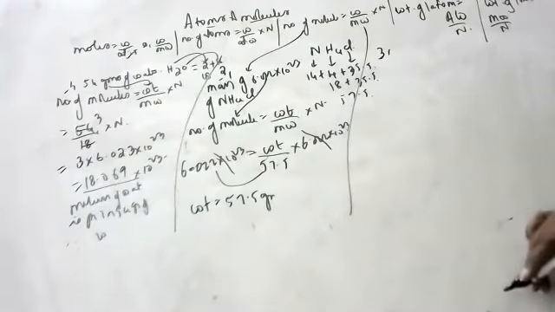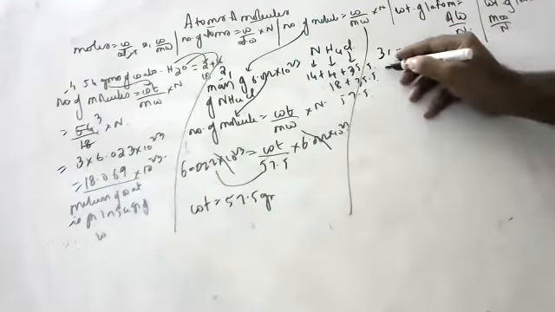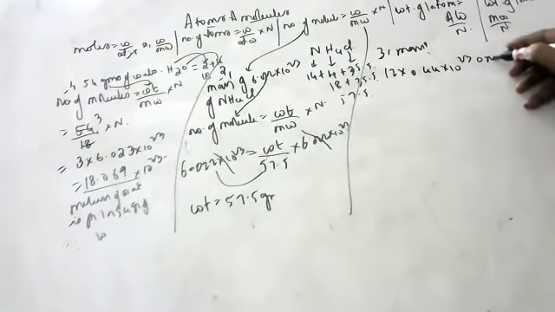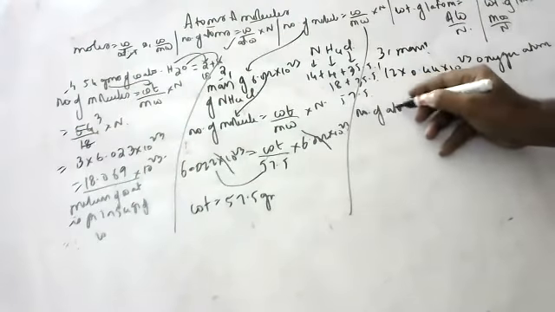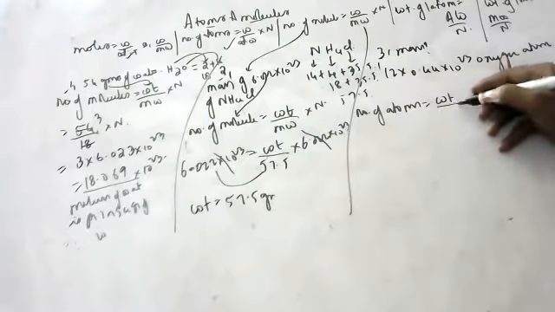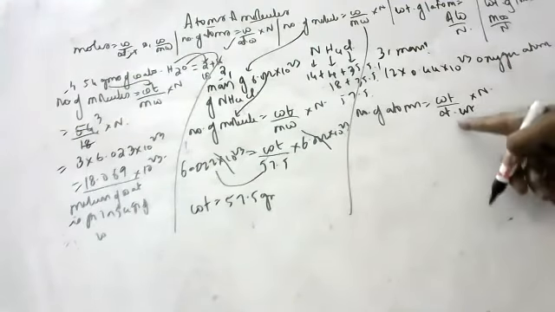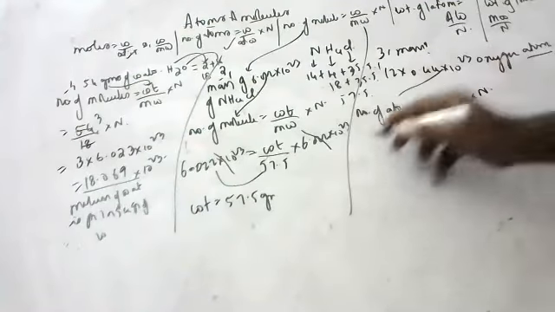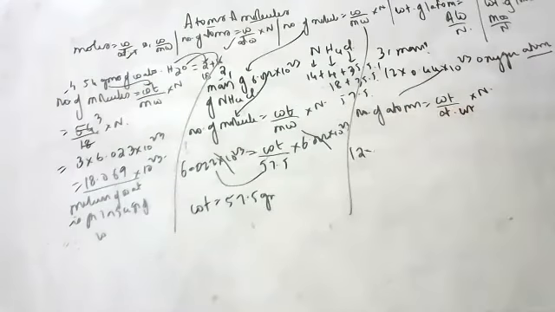Nadika, calculate the mass of 12.044 into 10 to the power of 23 oxygen atoms. Which formula? Number of atoms is equal to weight by atomic weight into Avogadro number. Why did we take atomic weight? Because he gave atoms here. Number of atoms given is 12.044 into 10 to the power of 23.